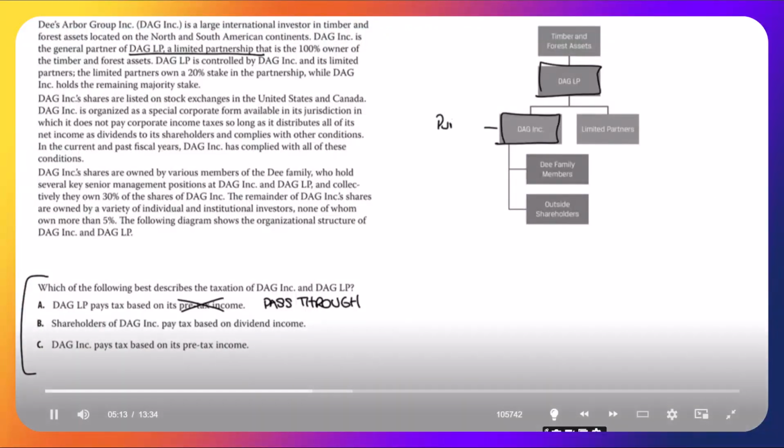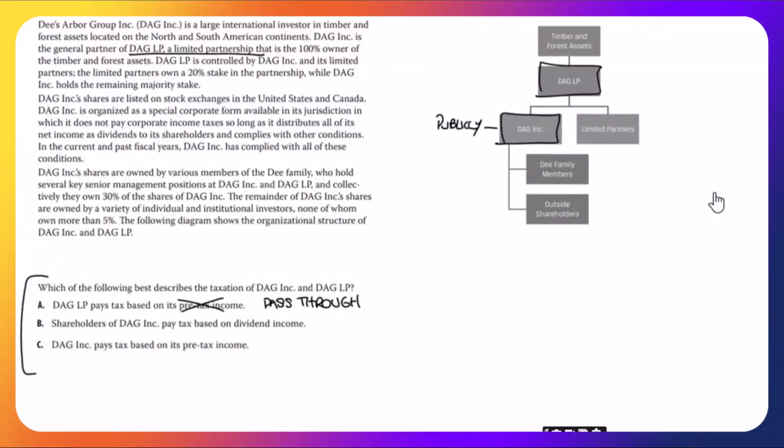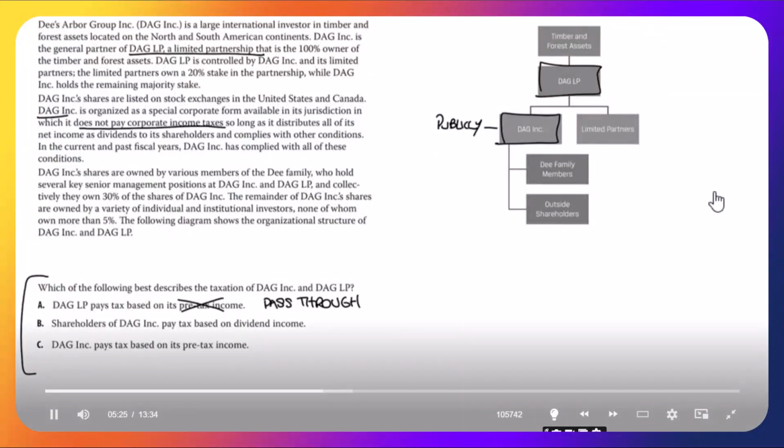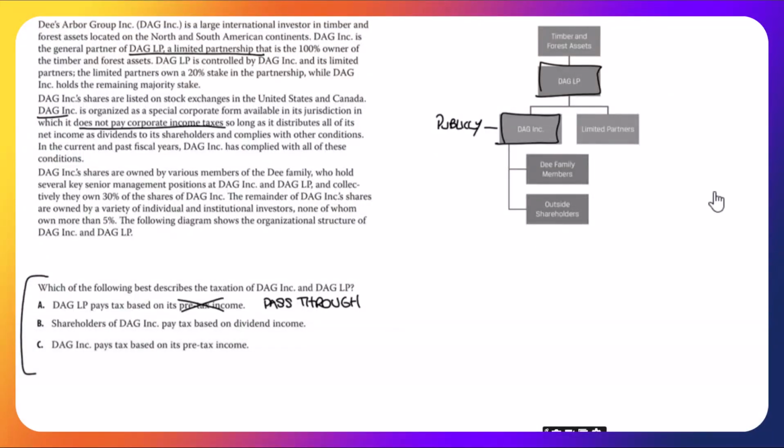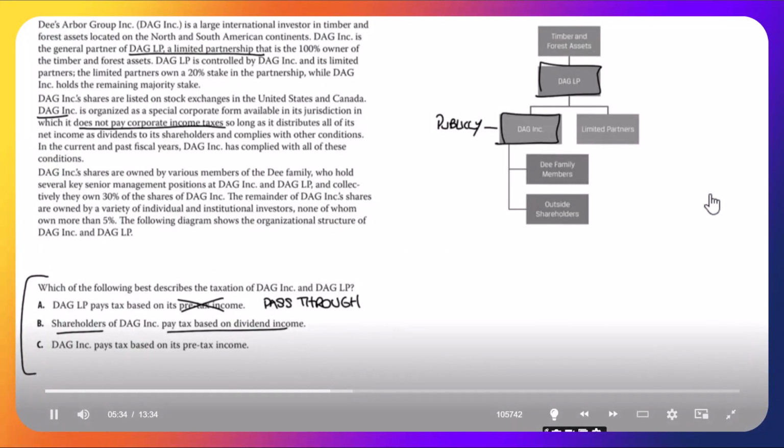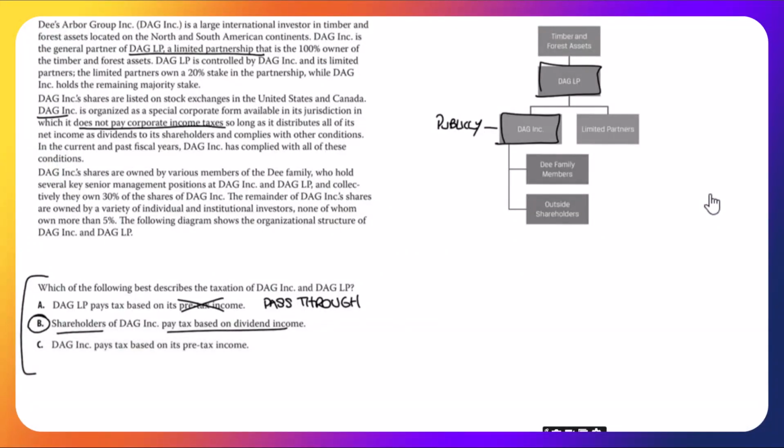DAG Inc., remember, is a publicly traded company. It had that special exemption, where it does not pay corporate income taxes if it distributes all of its net income as dividends. So it's not paying on its pre-tax income, but the shareholders will pay tax based on dividend income. B looks correct.